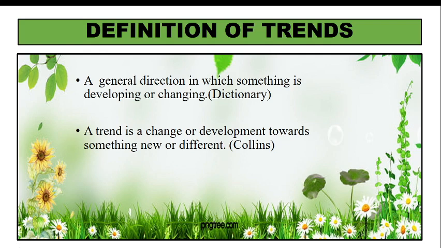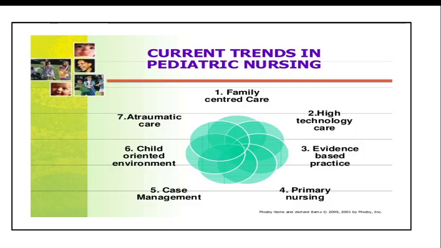So what we are now studying is the trends which are taking place in the field of pediatric and pediatric nursing. This is our topic. So we are studying what changes have taken place, how and what are those different changes, and how pediatrics has changed so much. This is what we have already started to study. We have already studied family centered care. In this we have studied the two components, enabling and empowering. Second we studied about atraumatic care, about many principles to be kept in mind about atraumatic care.